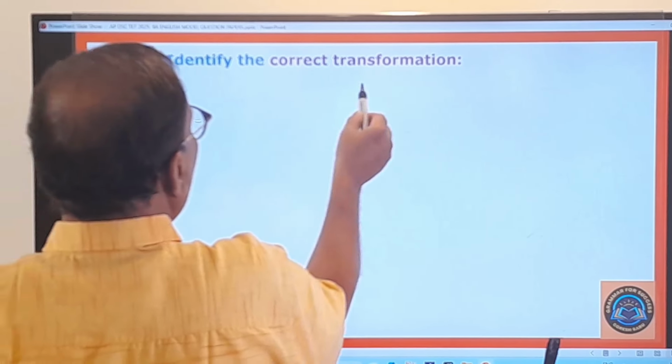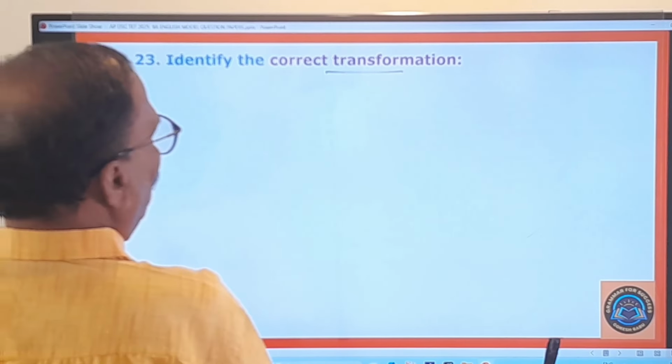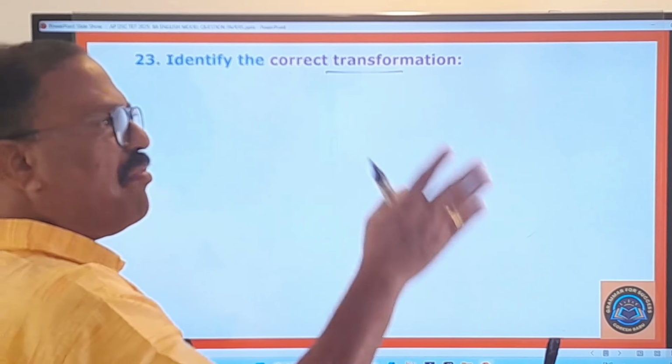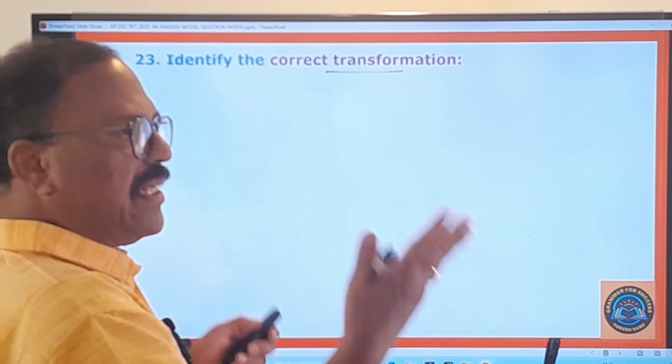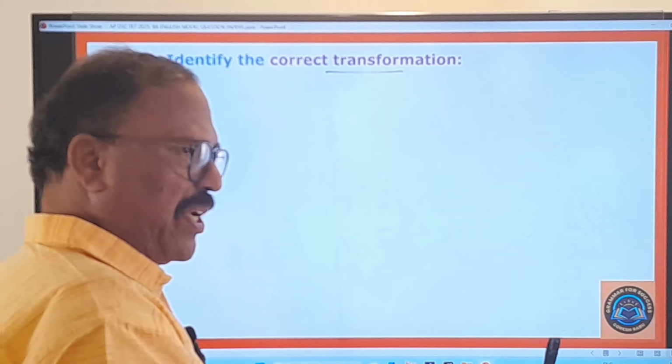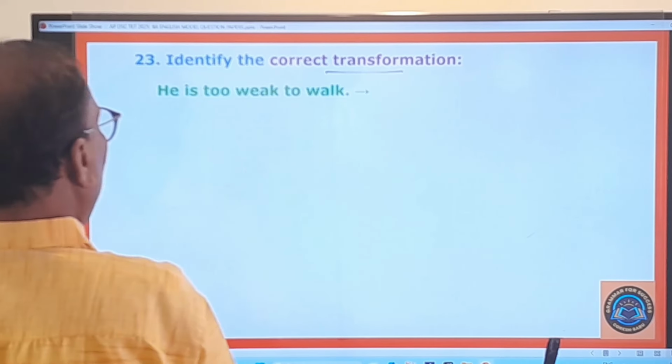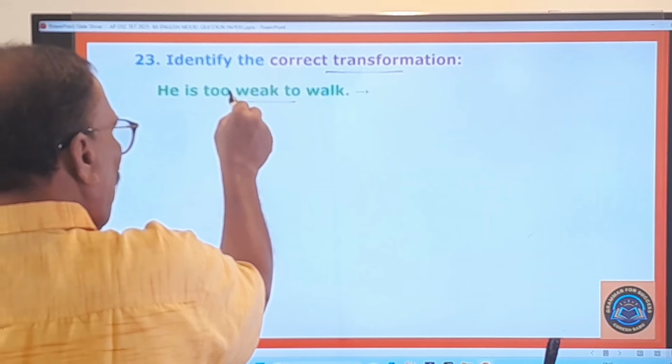23rd question. Identify the correct transformation. You know about the transformation. That means changing of the sentence from one shape into another shape. That itself is called the transformation. And what sentence is given here? "He is too weak to walk." And this is the shape of this sentence.